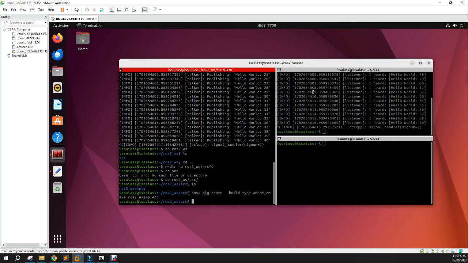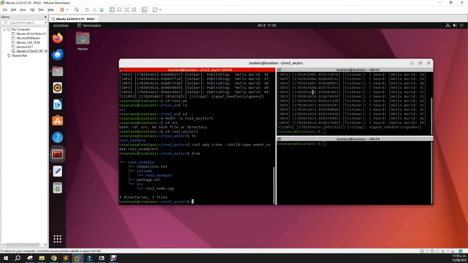So the structure created is this one, without the C++ file. This C++ file is the example of the listener or the publishing node. If you want to see it, you can go to the ROS documentation and check for the publishing node.